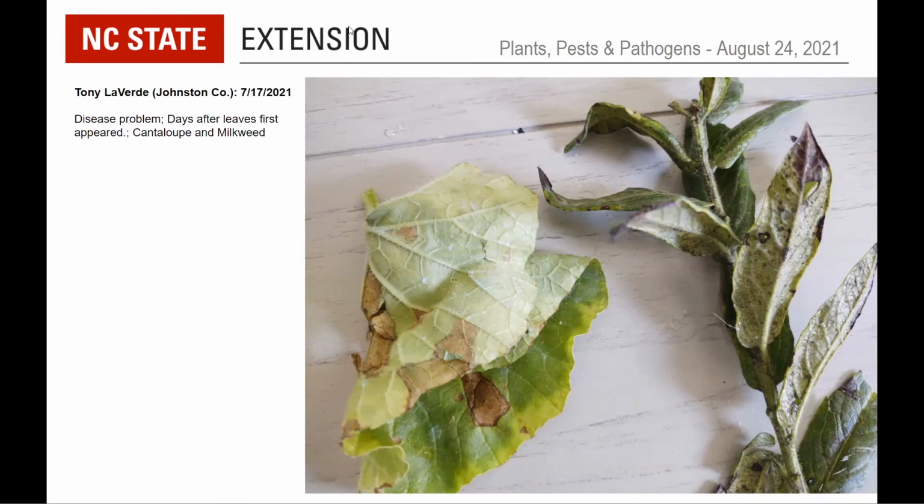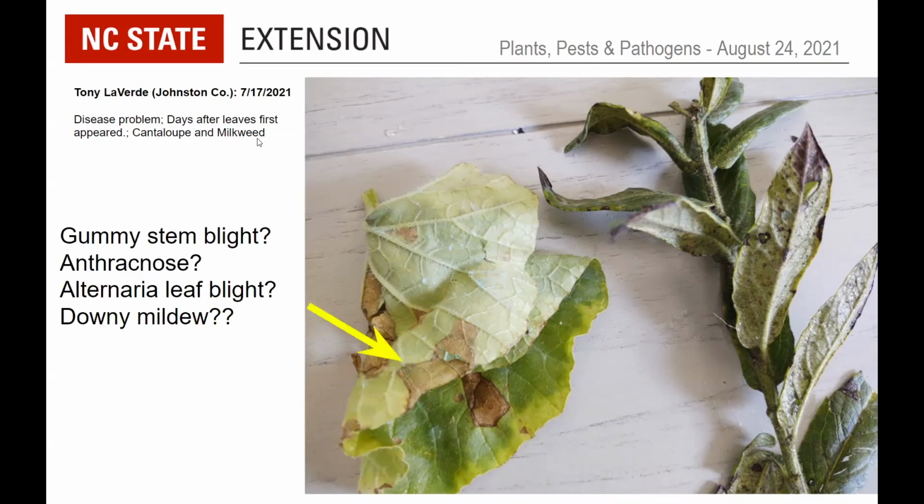And Matt, if you could go to the next slide there, I listed a few of the possibilities. Gummy stem blight is one, anthracnose is another, alternaria leaf blight, and probably not downy mildew. It looks a little bit different on cantaloupe, but does tend to be large but less angular on cantaloupe than it is on cucumber.